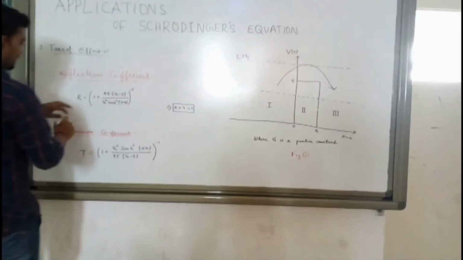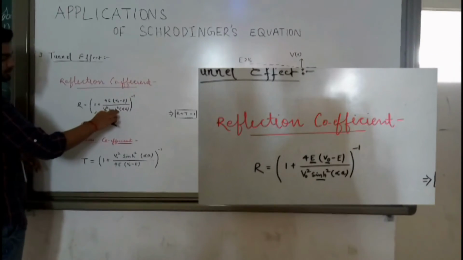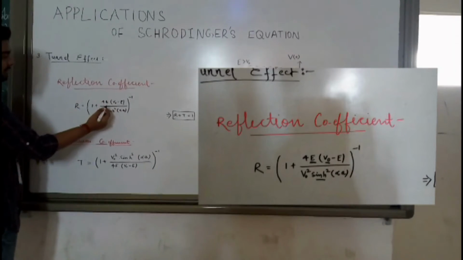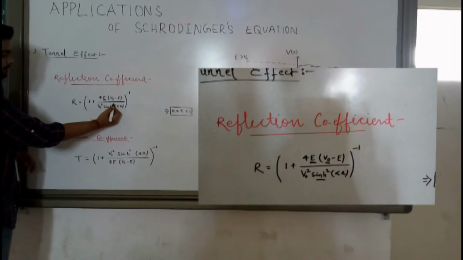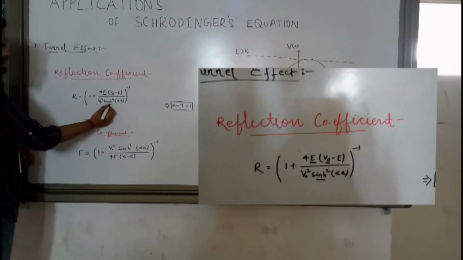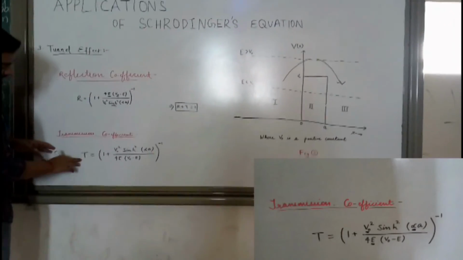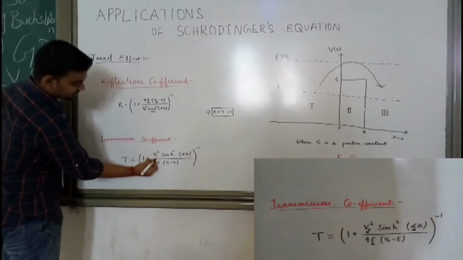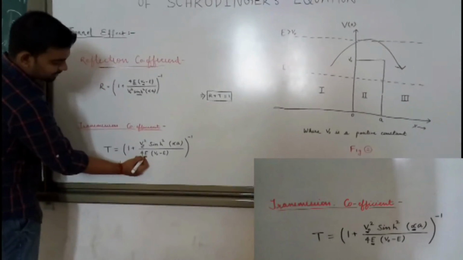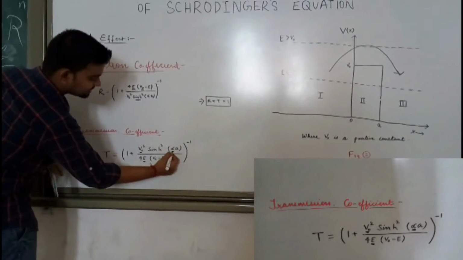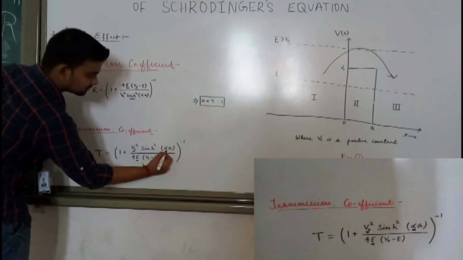The reflection coefficient R is equal to 1 plus 4E(V0 minus E) by V0 square sinh square alpha a, inverse. Here E is the energy of the particle and V0 is the potential barrier. And what is the transmission coefficient? Transmission coefficient T is equal to 1 plus V0 square sinh square alpha a, where E is the energy of the particle and V0 the same potential barrier. Here alpha is the rate of decay. The exponential decrease in the amplitude is shown by alpha.